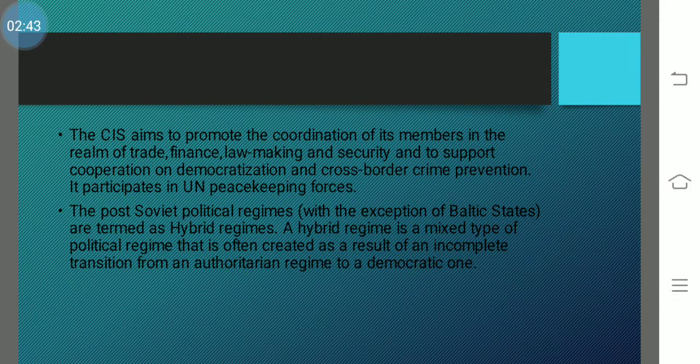Now, as you know, after the disintegration, we have read about shock therapy. What happened in shock therapy? Shock therapy was basically the transition or change of the political ideologies as well as the economic ideologies, like from communism to capitalism, authoritarian to democratic. So why was there a need to shift?